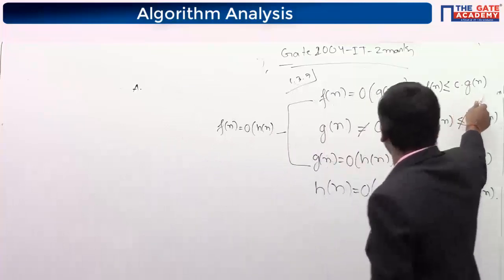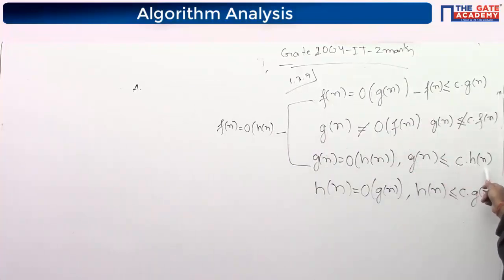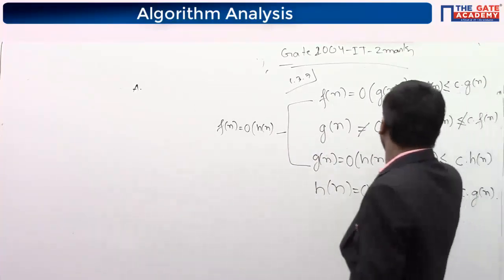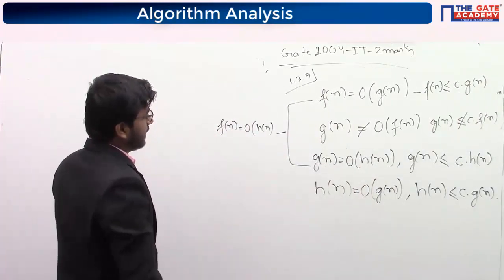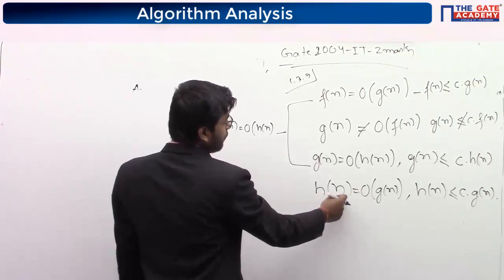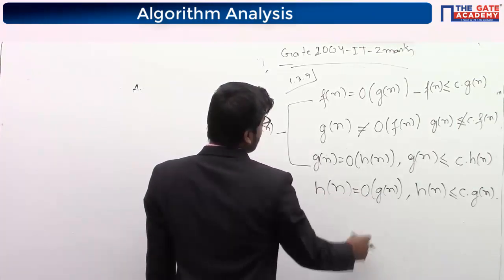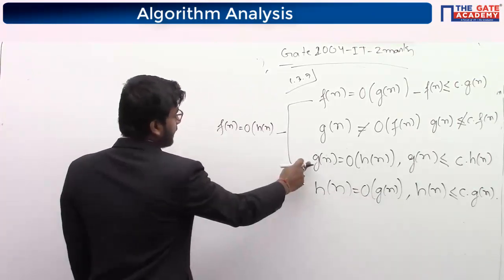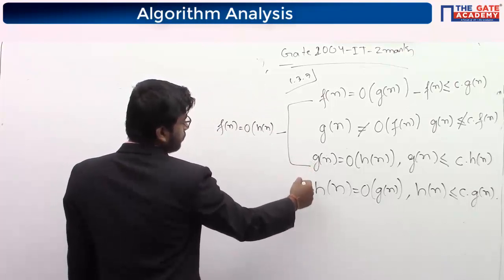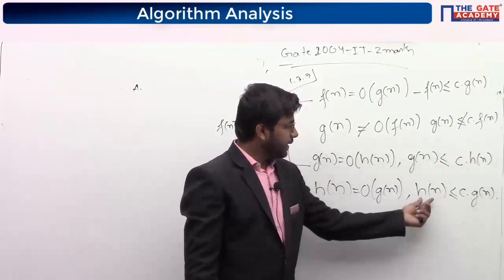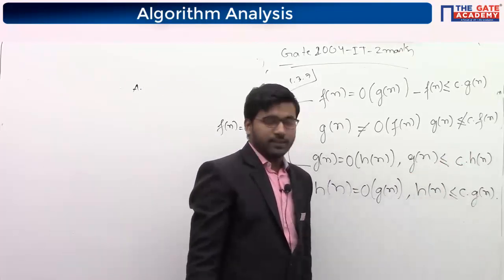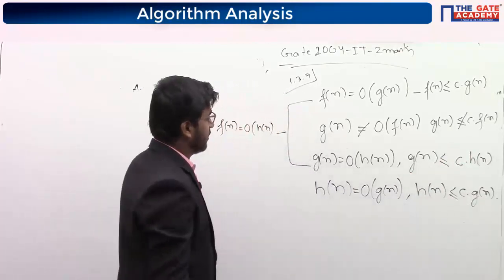Since f(n) is smaller than c g(n) and g(n) is smaller than c h(n), f(n) is also smaller than h(n). And here it is saying h(n) is big O of g(n). Here, g(n) is also smaller than c h(n) and h(n) is also smaller than c g(n). It means it is theta, both.